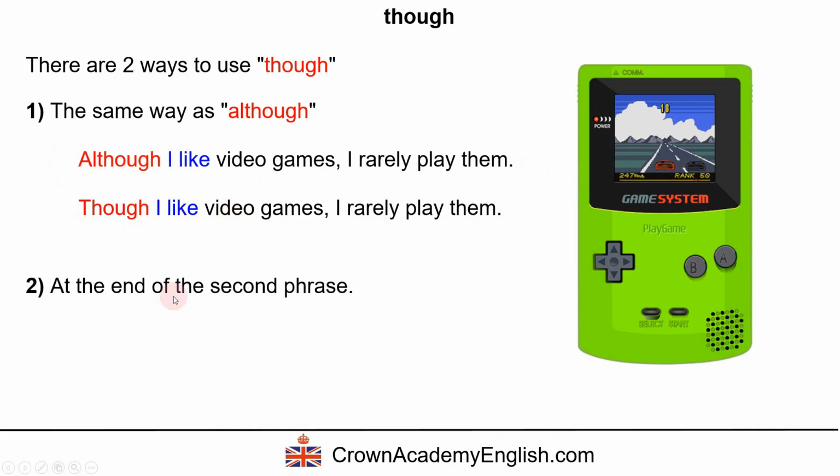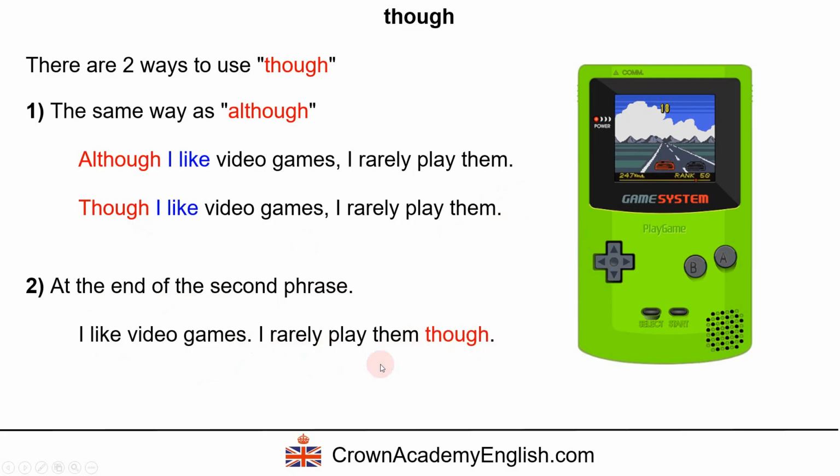Now, method 2 is different, and we place it at the end of the second phrase. So we're going to place it here. I like video games. I rarely play them though. And this time we have created two separate sentences.